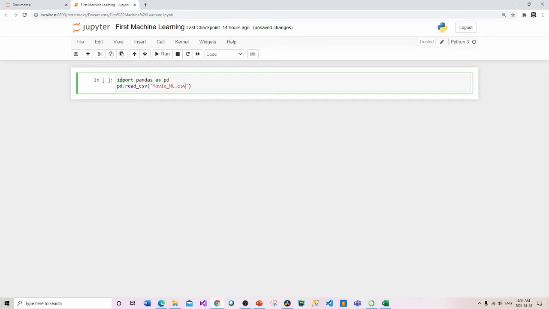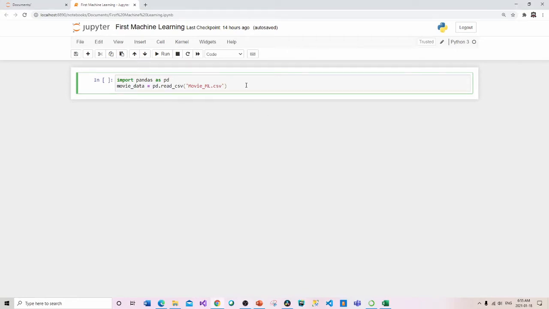The name of the file was movie_ml.csv. And what I want to do is change it to movie_data. We're going to initialize movie_data to that file that we just created.